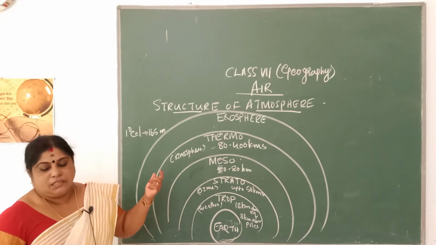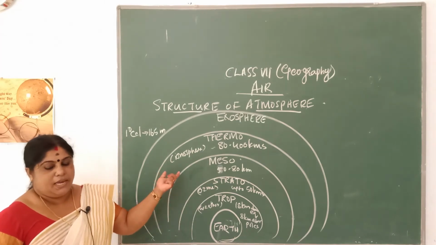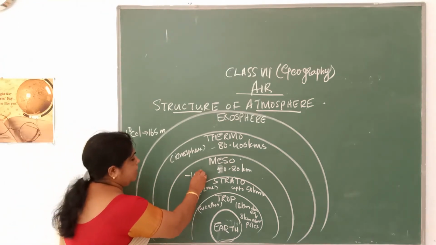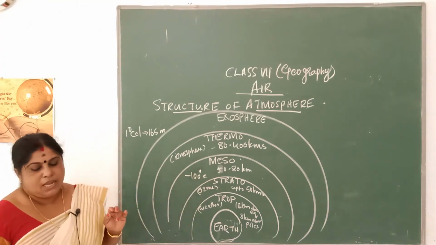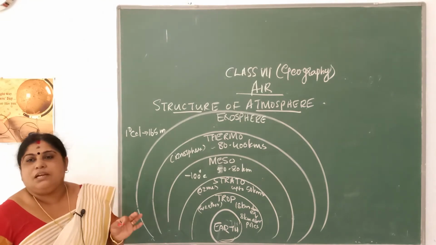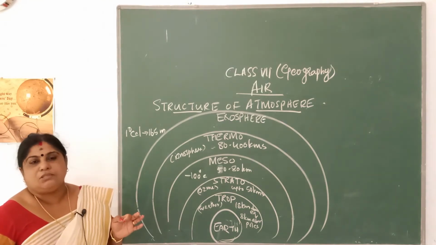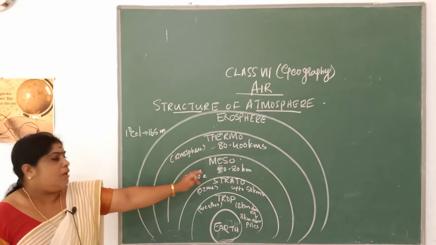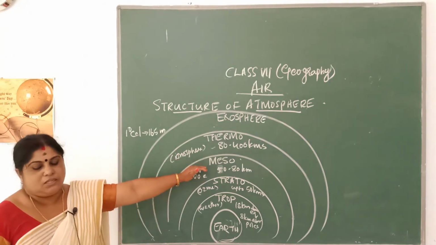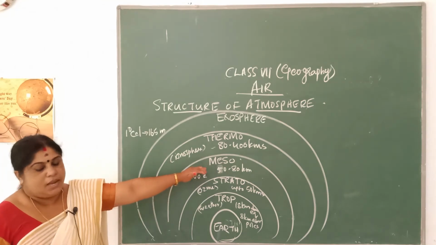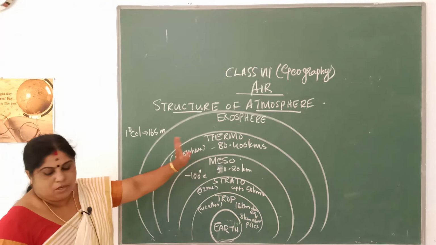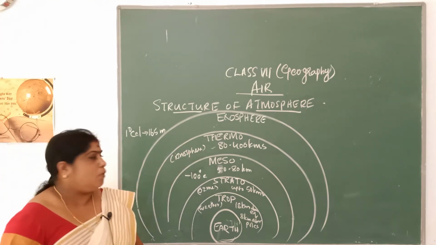Here the temperature decreases with height till it reaches a temperature of minus 100 degree Celsius, and this decrease in temperature is mainly because the air is thinner and there is little amount of ozone present in this mesosphere. And the boundary which separates mesosphere and thermosphere, you call it as mesopause.